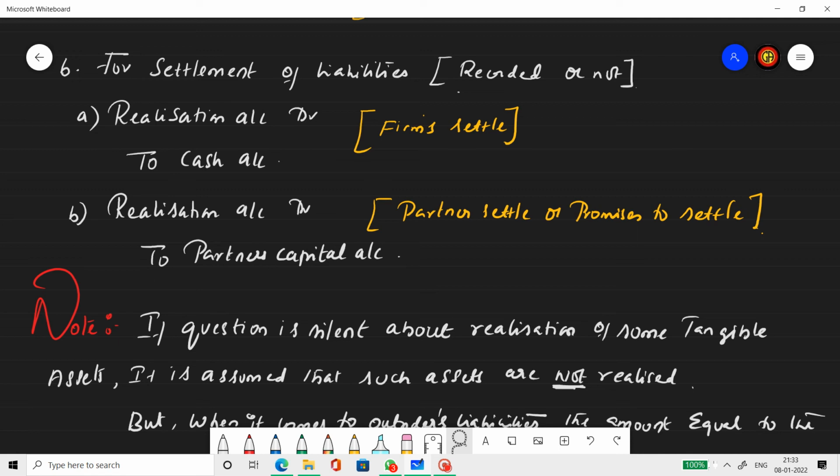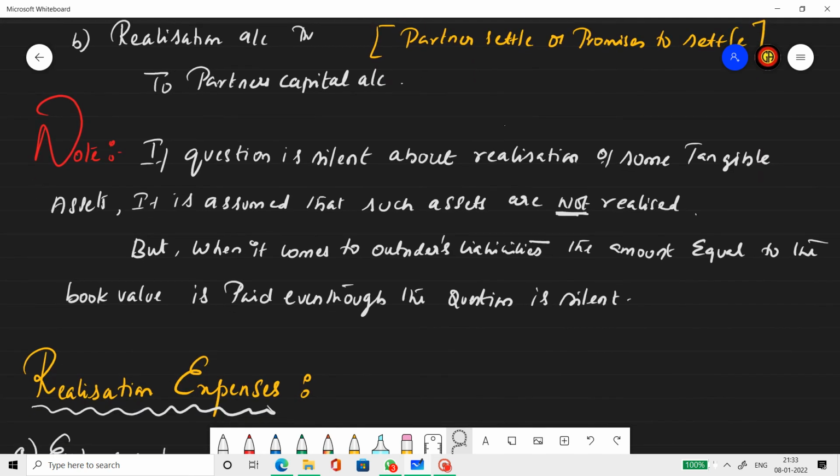Okay, so this is the cases of settling the liability. Now there is an important point to be noted. If the question is silent about the realization of some tangible asset, it is assumed that such assets are not realized.